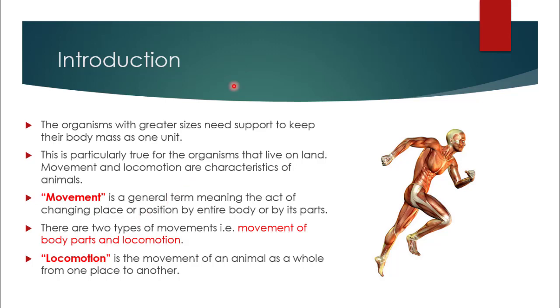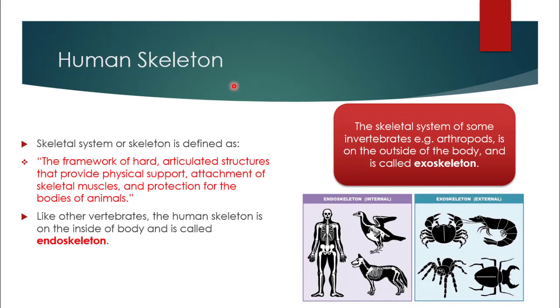Now let's discuss about human or animals that have skeleton in their body which provide sport and movement. Skeletal system or skeleton is defined as the framework of hard articulated structures that provide physical support, attachment of skeletal muscles and protection for the bodies of animals.